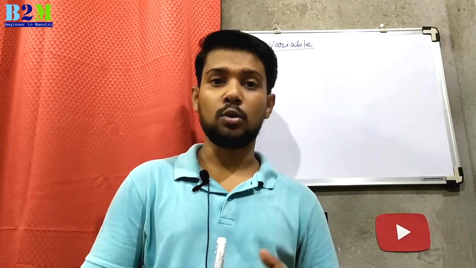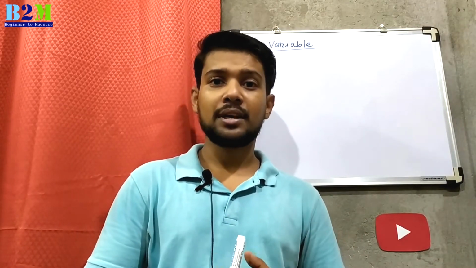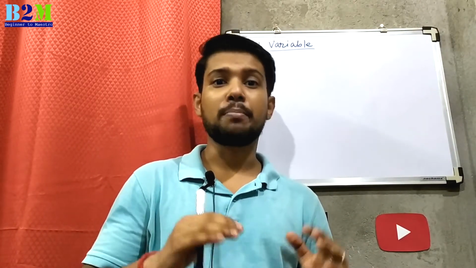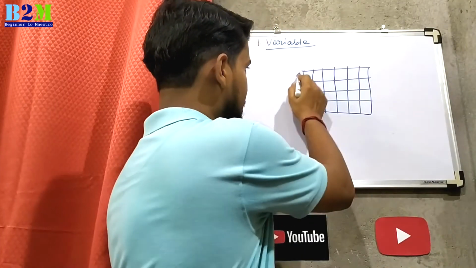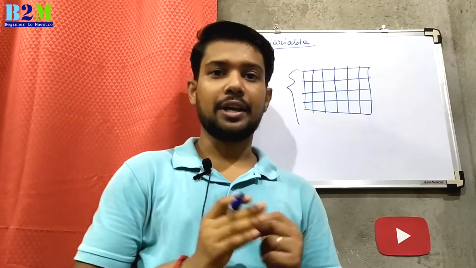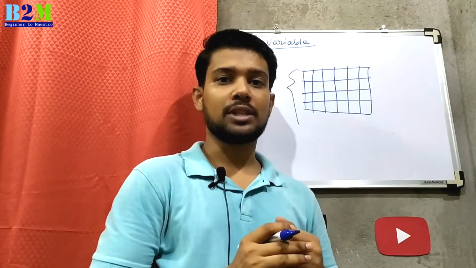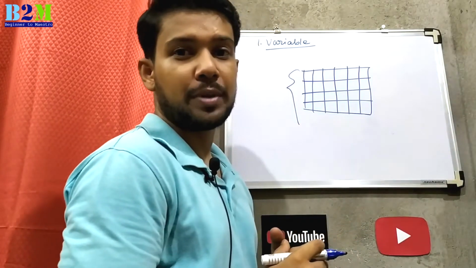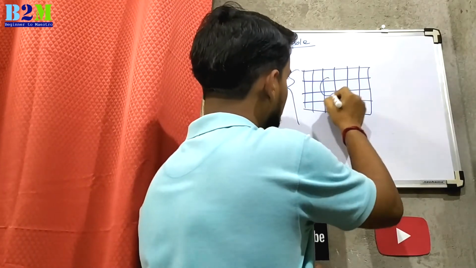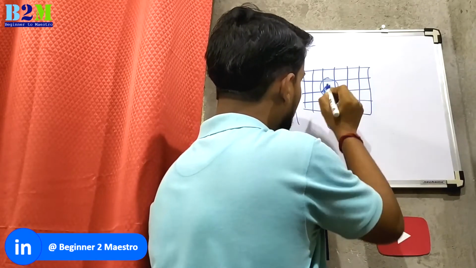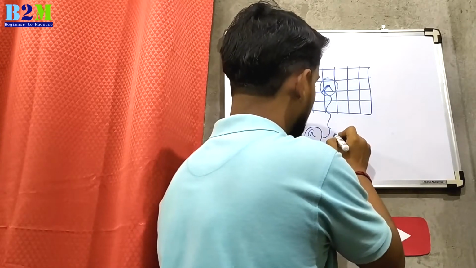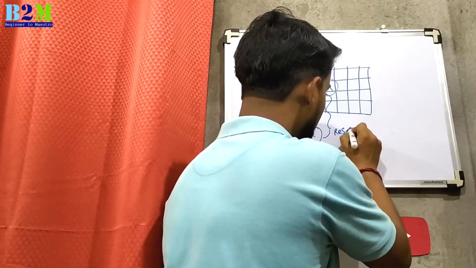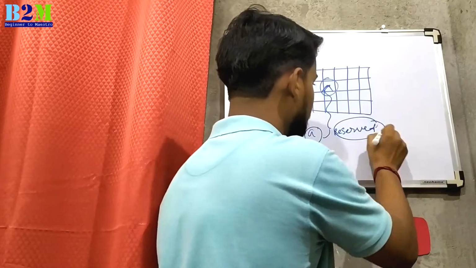Variable means creating a house on empty land. It means it's allocating a space on memory. When you are creating a variable, you are reserving a space on memory. For example, this is a memory space. When you are creating a variable, then one of the cells of this memory space will be reserved. For example, when you are creating a variable a, then a is occupying this space. This is reserved by you.